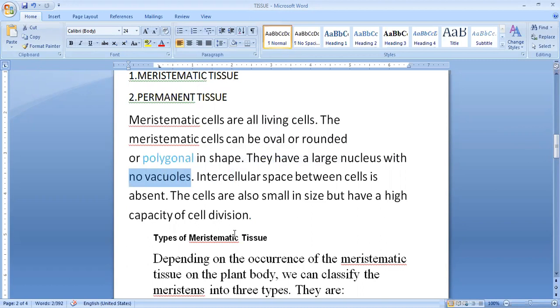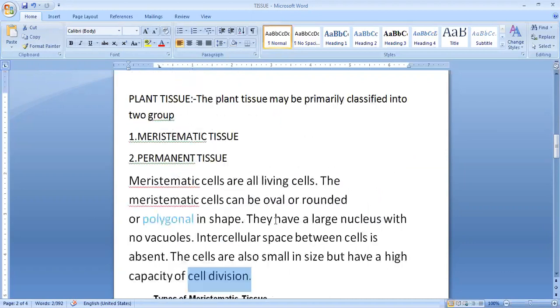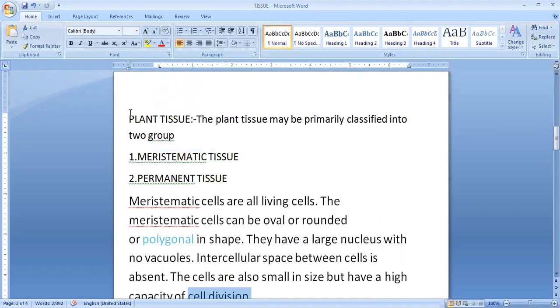Intercellular space between the cells is also absent. So there is no intercellular space gap. There is no gap between the two cells of meristematic tissue. The cells are also small in size but have high capacity of division. So these are dividing tissues. They divide continuously.